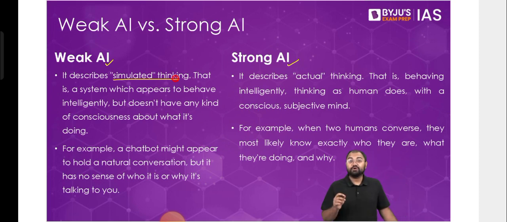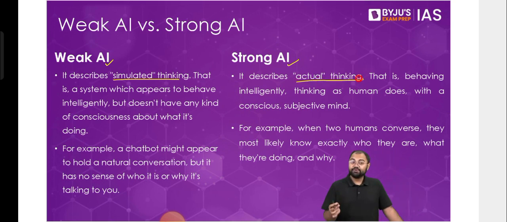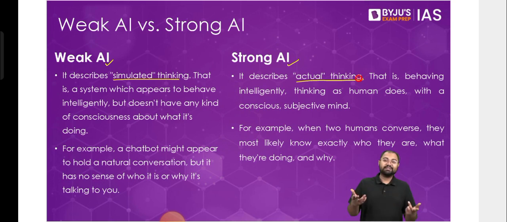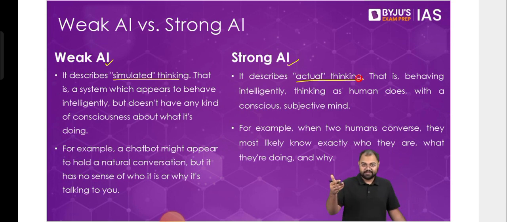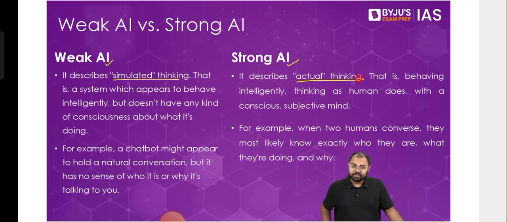On the other hand, strong artificial intelligence is where we are talking about some kind of actual thinking, where the artificial intelligence based systems will be able to take decisions on their own. They'll be able to think on their own. Even if you have asked it not to do something, if it thinks that it should do it, it will do it. So if it reaches that stage where it can do anything according to its own wishes, then it becomes strong artificial intelligence.